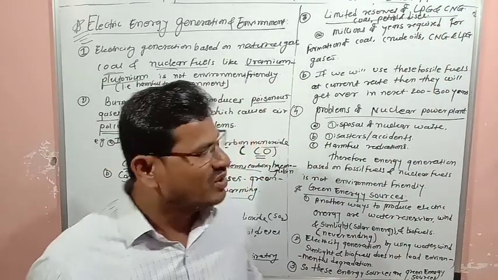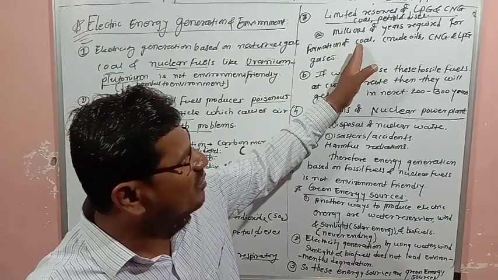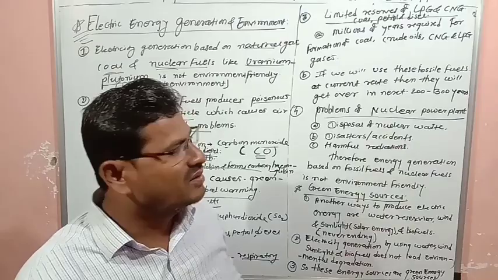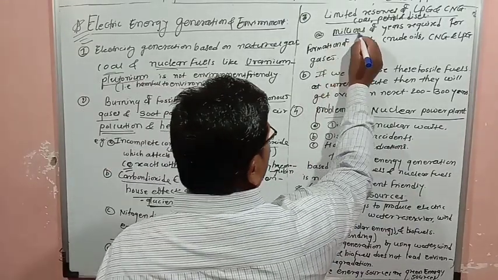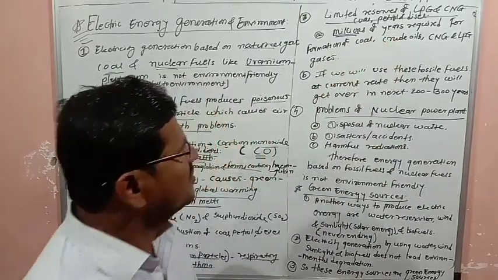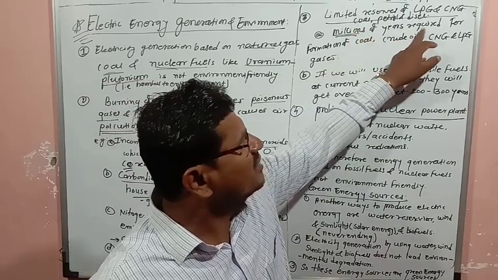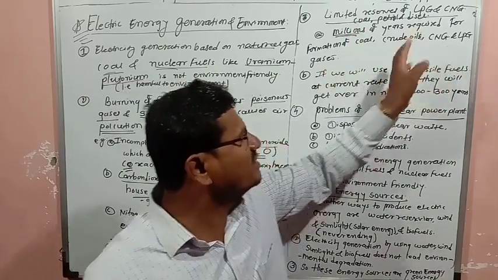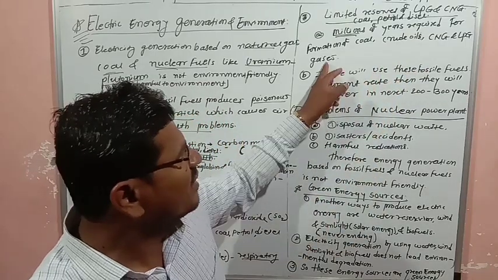As I explained, these sources are limited, and they need millions of years to get produced. Millions of years are required for the formation of coal, crude oil, then CNG and LPG gases.